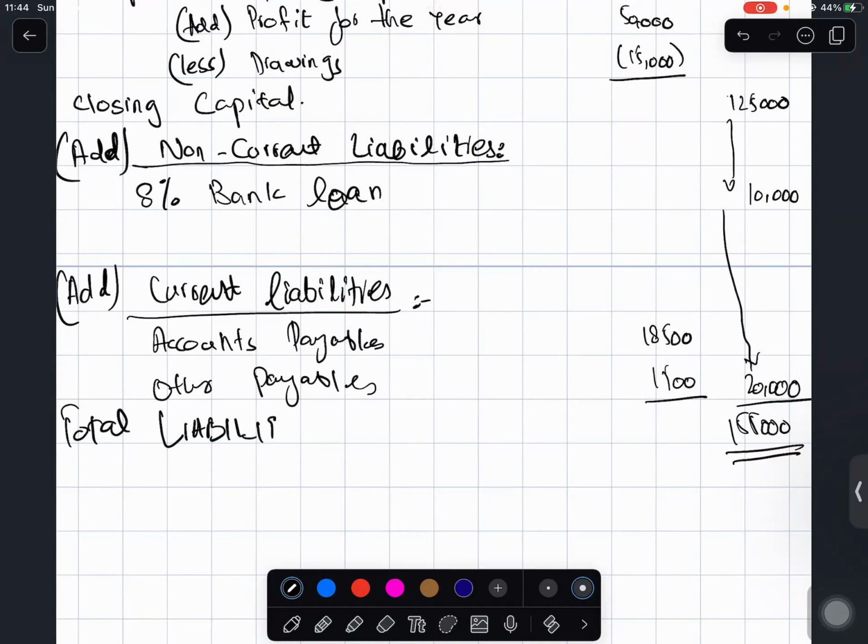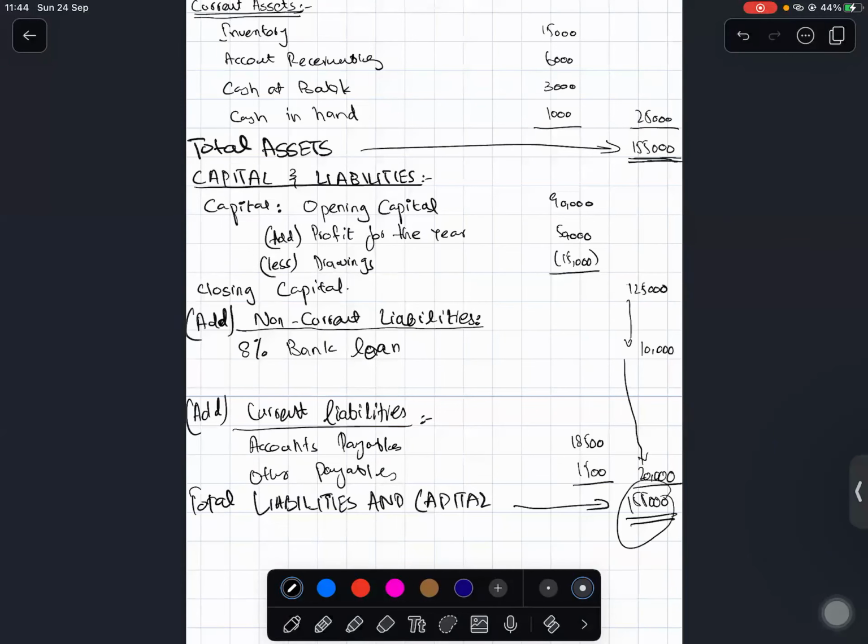So this 155,000 is our total liabilities and capital. This total liabilities figure and the total assets figure are equal to each other.